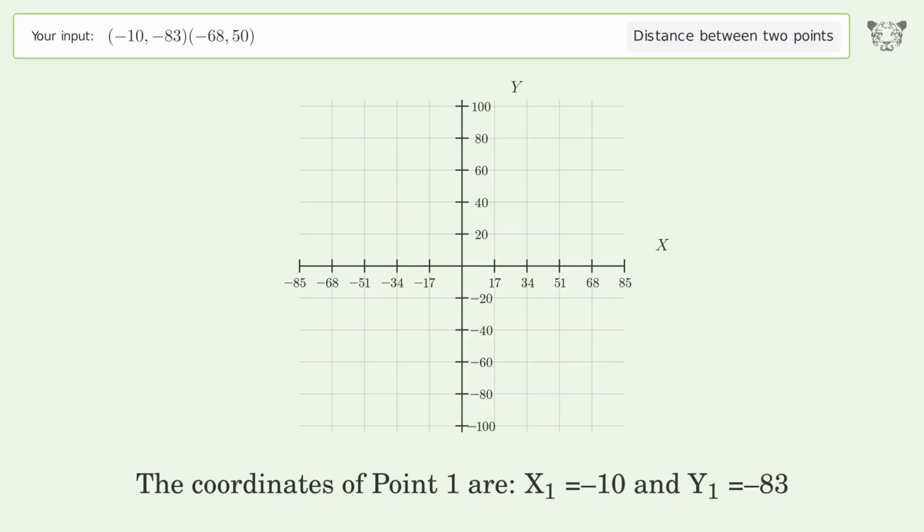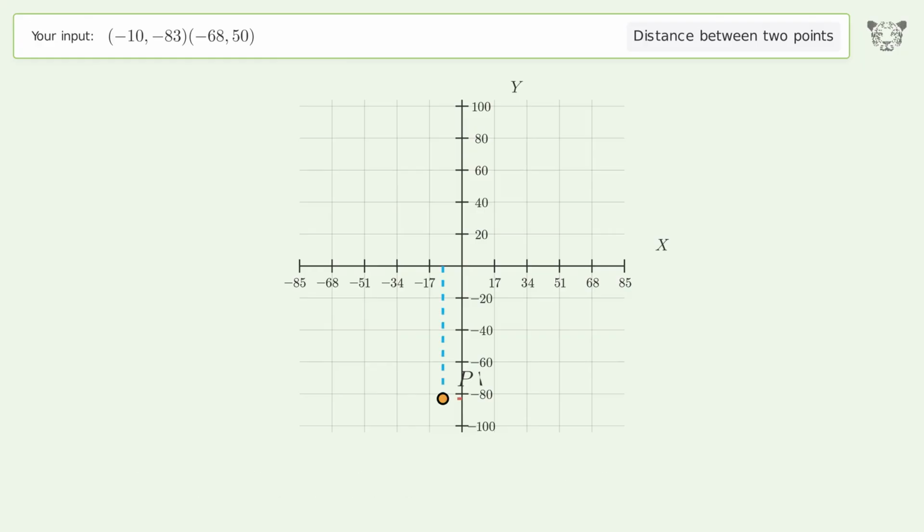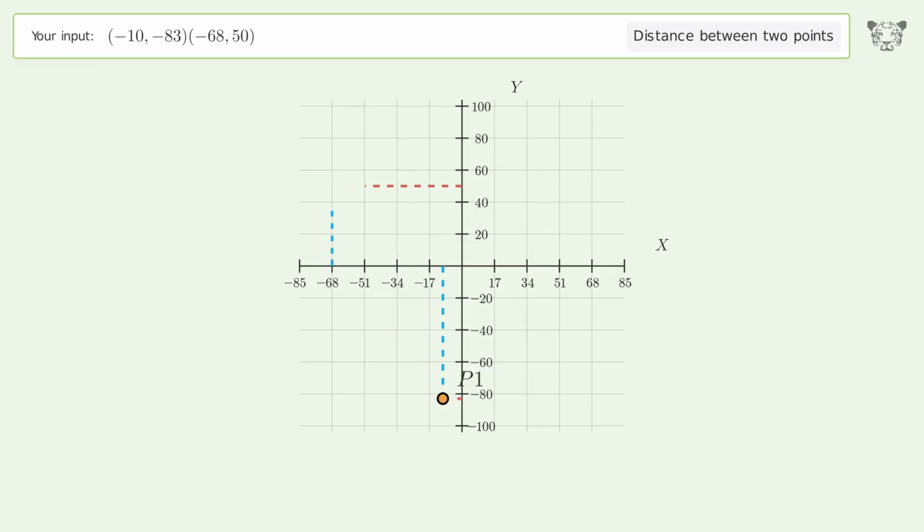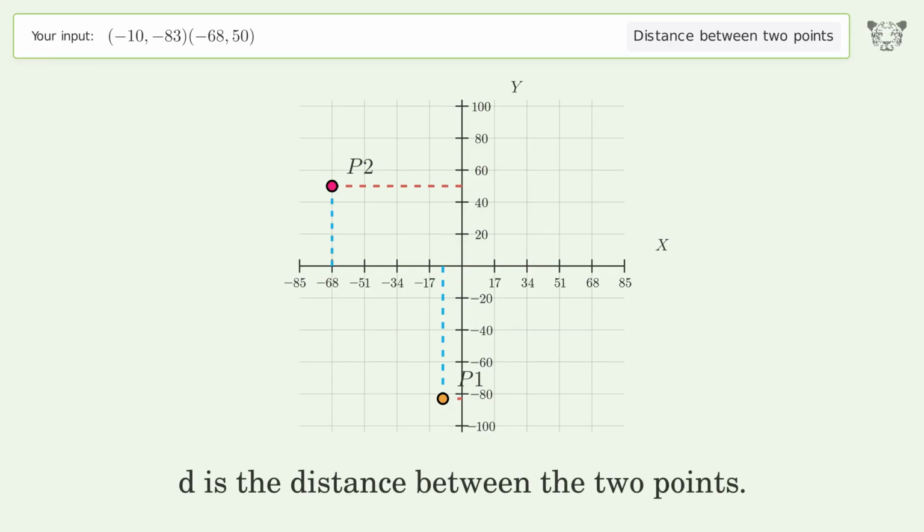The coordinates of point 1 are x1 equals -10 and y1 equals -83. The coordinates of point 2 are x2 equals -68 and y2 equals 50. D is the distance between the 2 points.